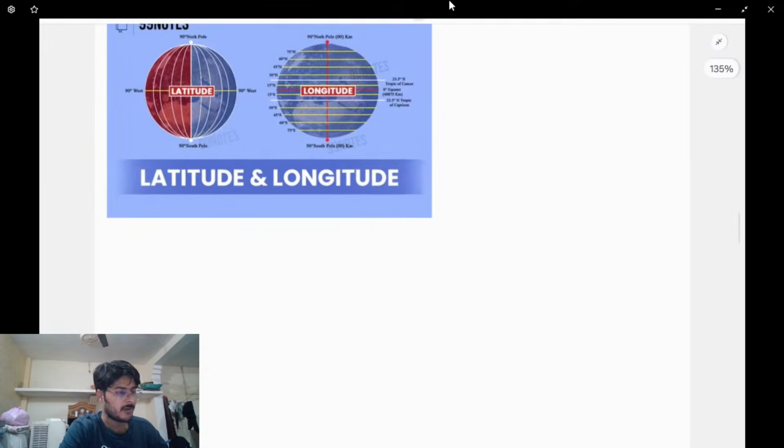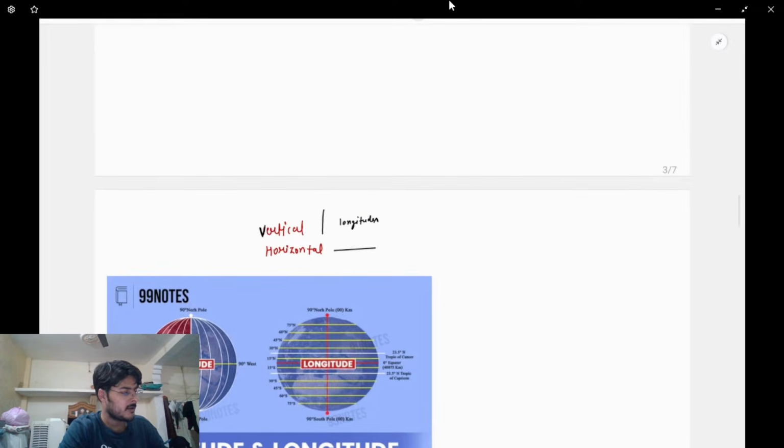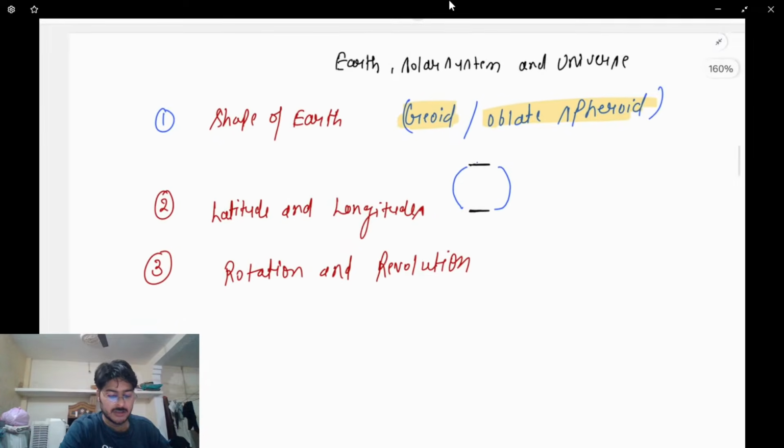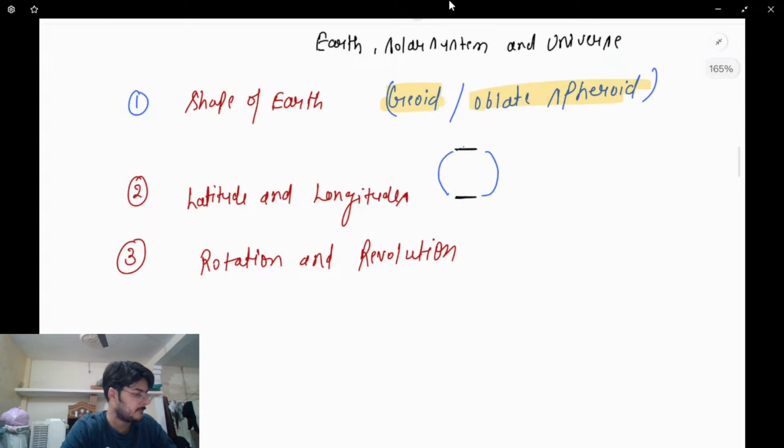Now, coming on to the topic. So, the third topic was rotation and revolution. Now, the fourth topic that we talk about will be the overall seasons. Okay, so overall we'll talk about what we have just seen. Because of the revolution of the earth, the changes of the seasons happen, the change of the temperature happens. So we'll talk about the seasons.